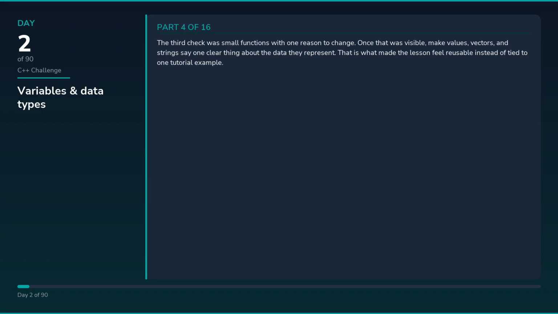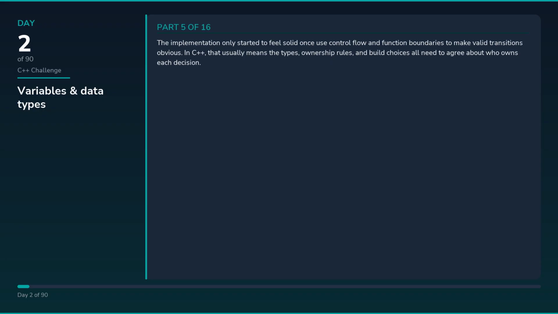The third check was small functions with one reason to change. Once that was visible, I made values, vectors, and strings say one clear thing about the data they represent. That is what made the lesson feel reusable instead of tied to one tutorial example. The implementation only started to feel solid once I used control flow and function boundaries to make valid transitions obvious.